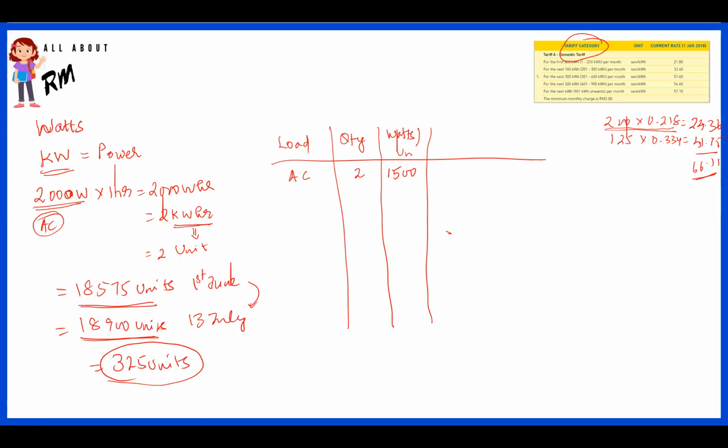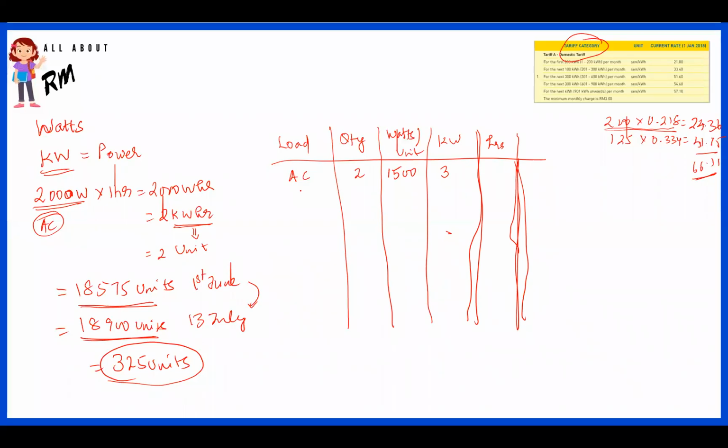Then you calculate this in terms of kilowatts. I have 2 units, that means 3000 watts of usage, so approximately 3 kilowatts of power. Then you have to see how many hours it is utilized per day. For example, I'm using the AC for typically 6 hours, but the compressor is operating for maybe only about 4 hours.